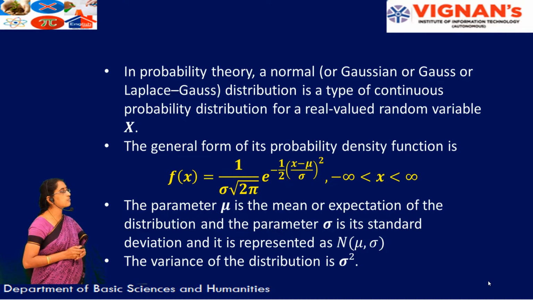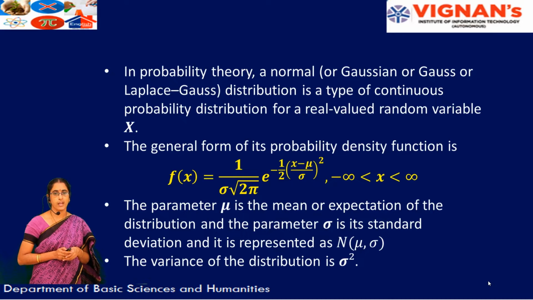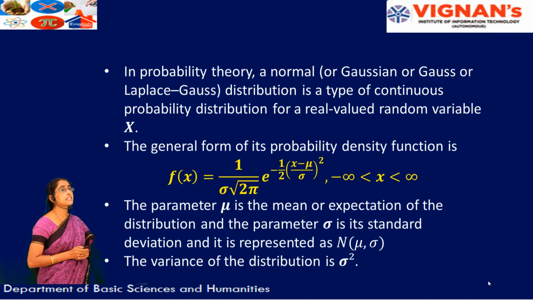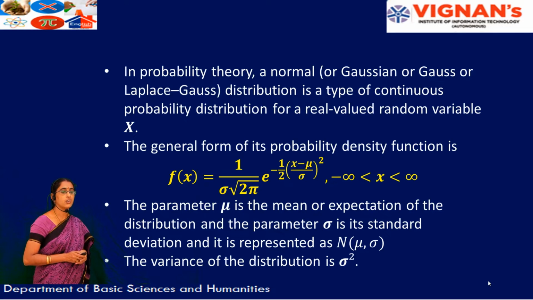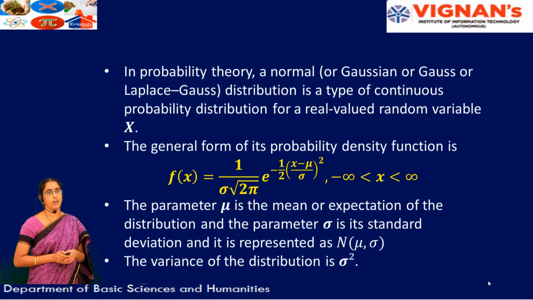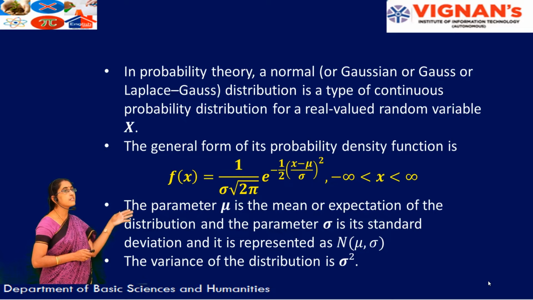e power minus 1 by 2 into x minus mu by sigma whole square. Now what is this x here? X is a continuous random variable which takes the values from minus infinity to plus infinity. There I have mentioned the condition also. And here mu is known as the mean of the normal distribution, and sigma is known as the standard deviation of the distribution here. So finally the parameters of the normal distribution are mu and sigma square.